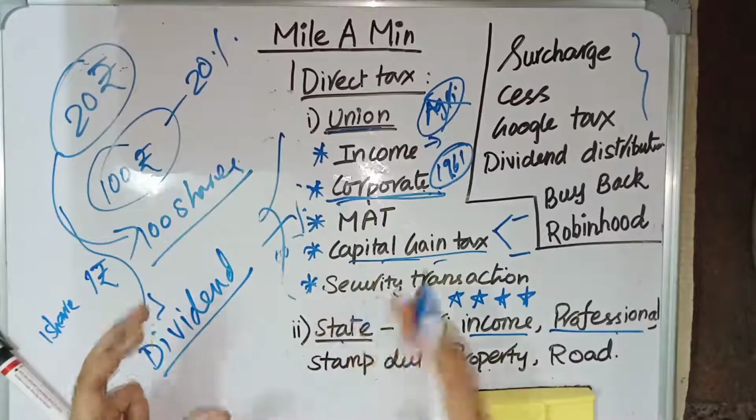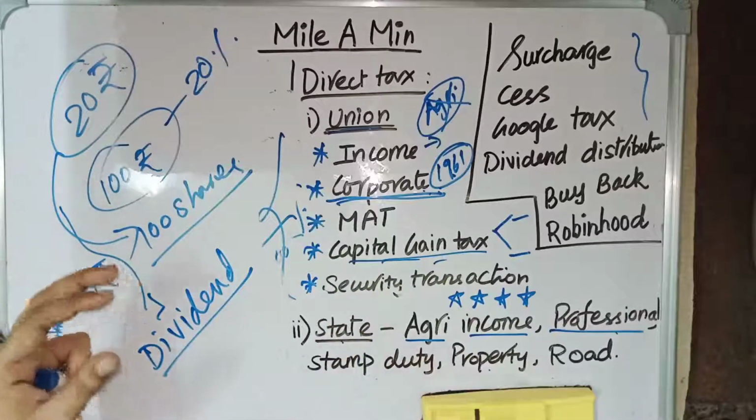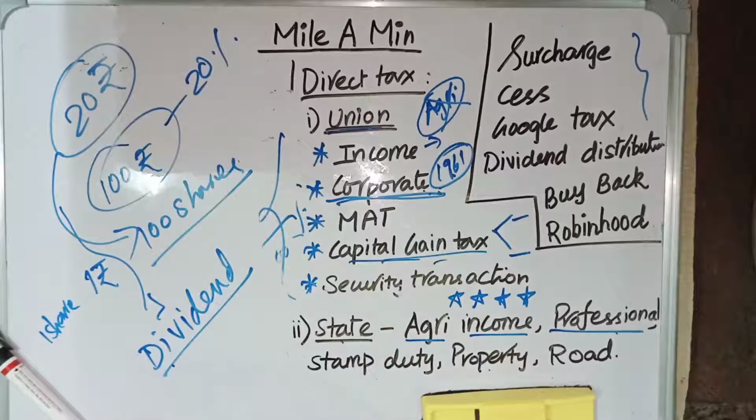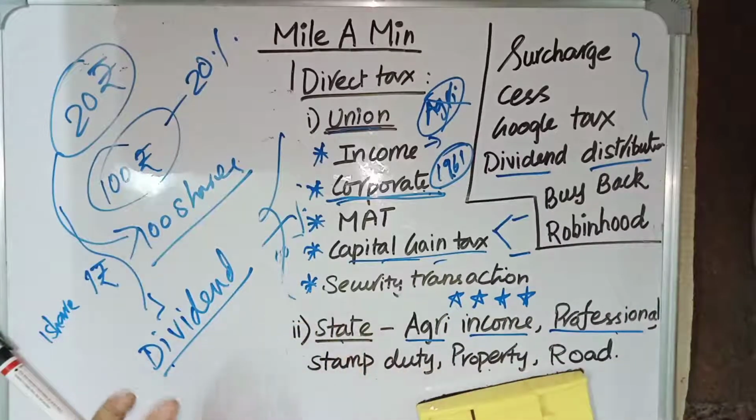So the company in which you have invested in shares got some profit, and they will distribute it to you, and that is called a dividend. For distributing this dividend, there is a tax, and that is called dividend distribution tax.